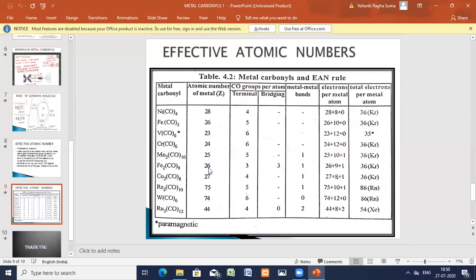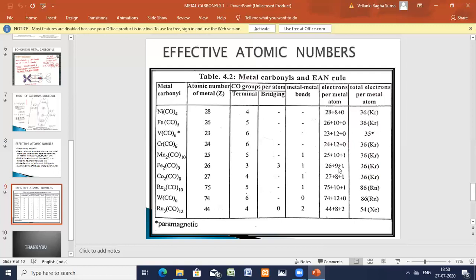Bridging atoms are 3. So 26 plus 9 carbonyls, each contributing 1, total 9 carbons. You take the carbonyl compounds and 1 bridged compound. So 26 plus 9 plus 1, 36.